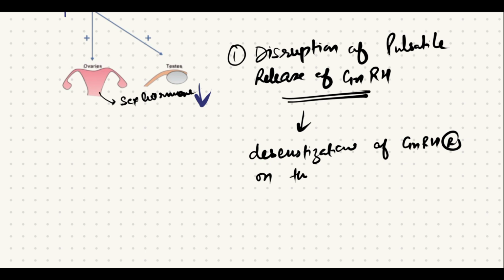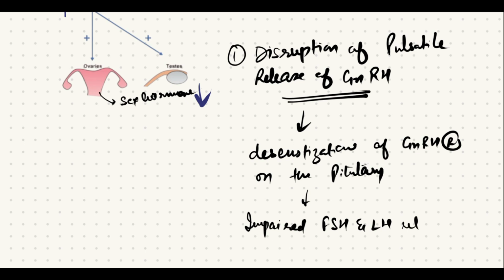Because of desensitization of the GnRH receptor on the anterior pituitary, there is impaired FSH and LH release. So there is impaired LH and FSH secretion despite high GnRH.